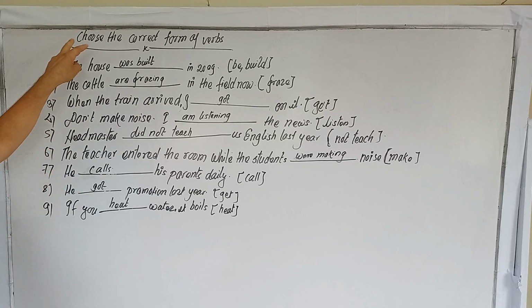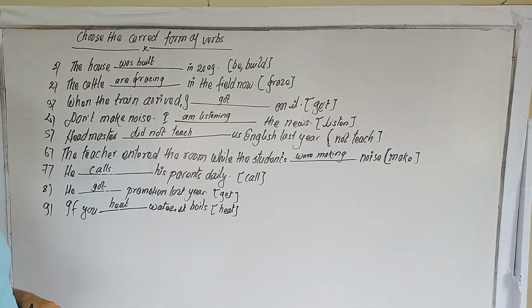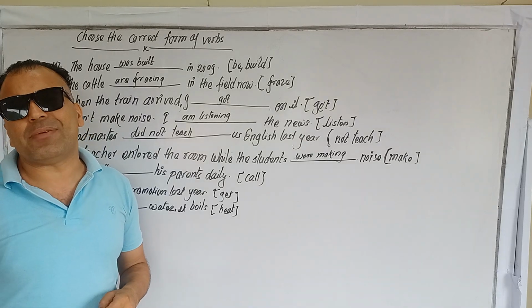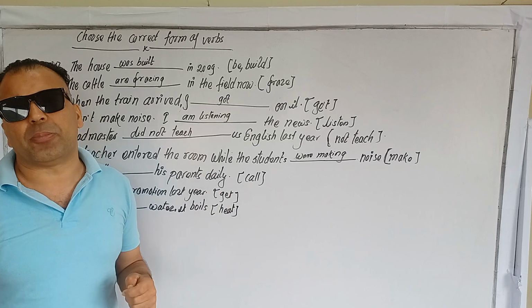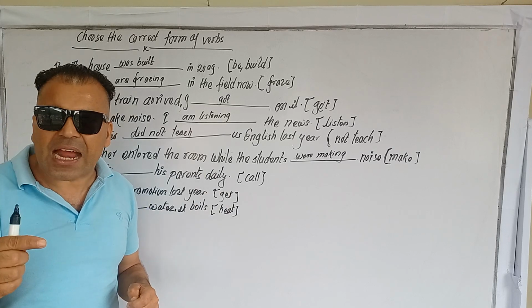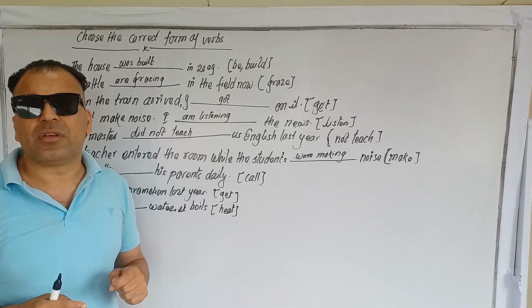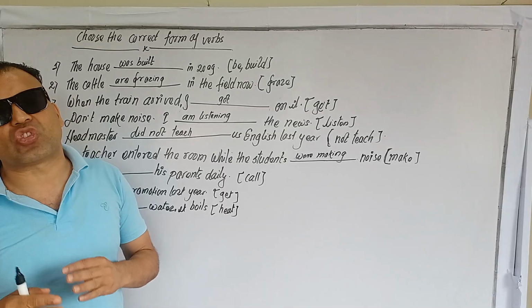Okay. Do you get it? This is all the nine sentences, and we can find out what type of subject and what type of verb we can choose from the bracket. For that, you have to know the rules and conditions of the tenses and the structure.